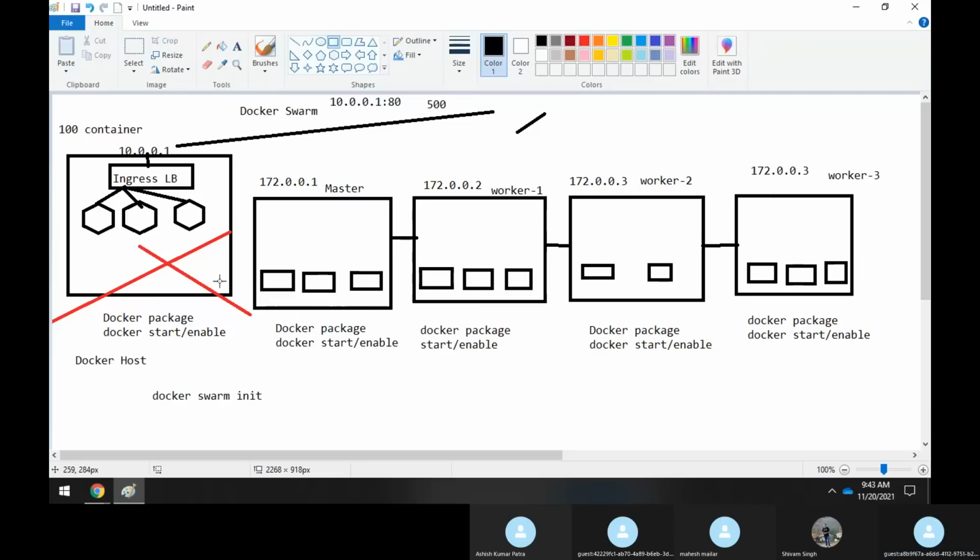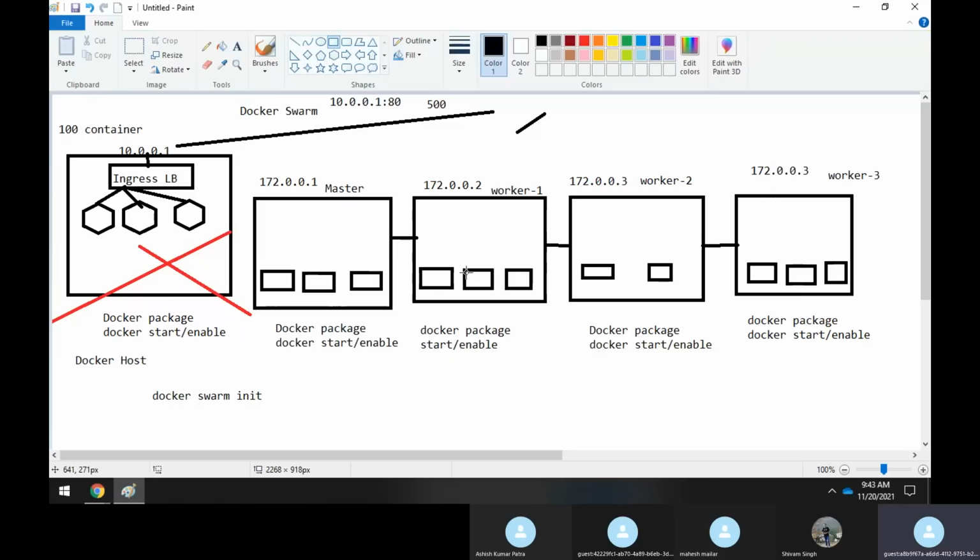The master node is also one of the nodes where containers run. If you don't want any containers on the master, you can make sure all 100 containers run only on the worker nodes, so they are divided across those 3 nodes.